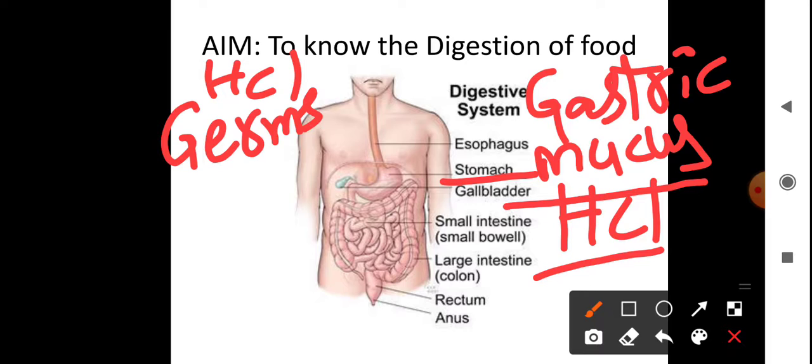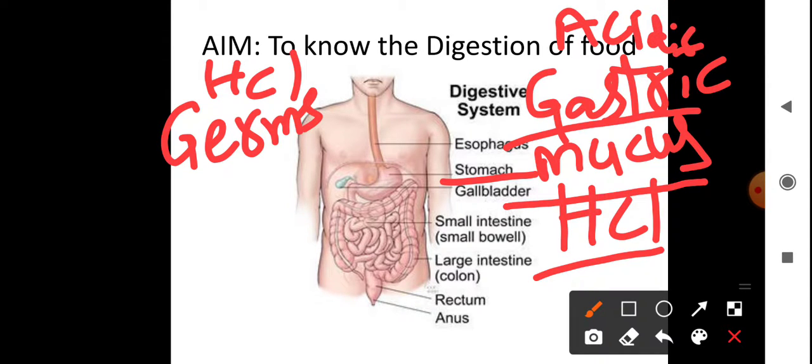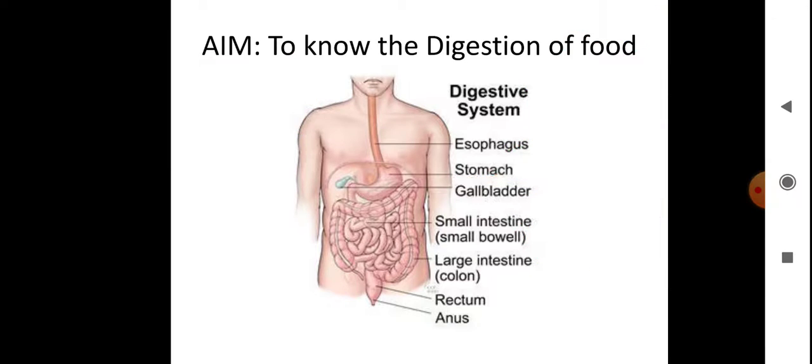Also, the gastric juices produced inside the stomach need an acidic medium to work, and that is created by HCl. For example, pepsinogen is there in the gastric juices to digest proteins.